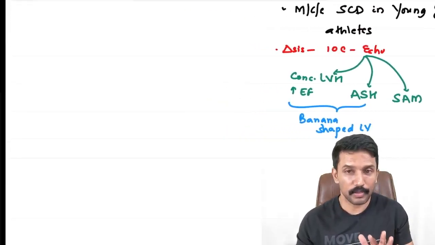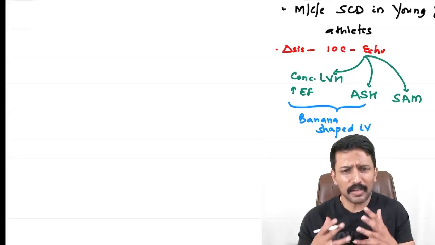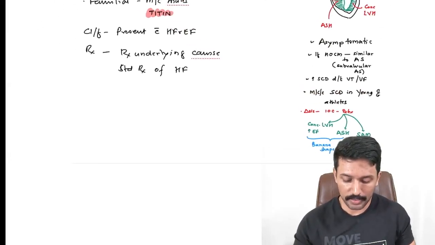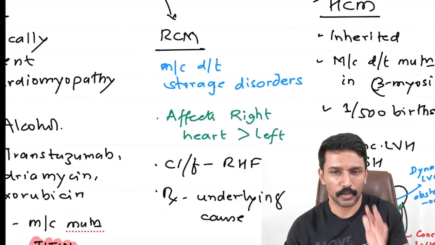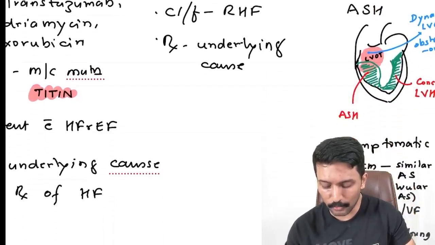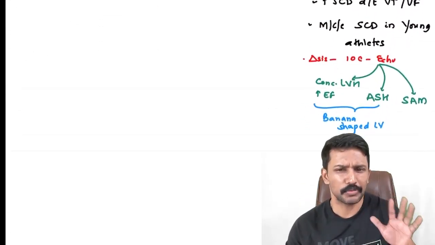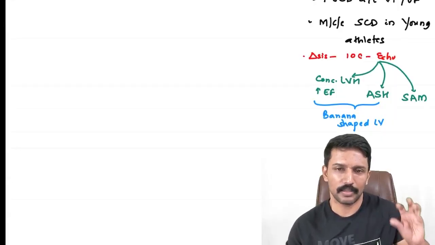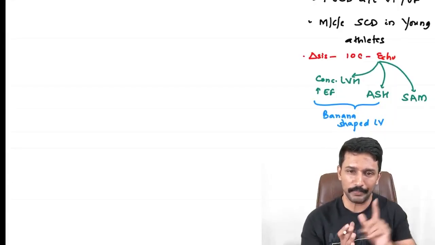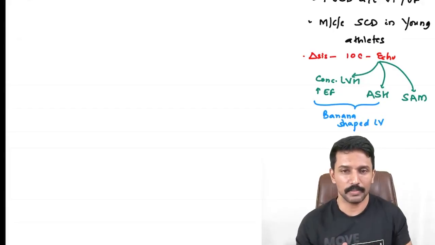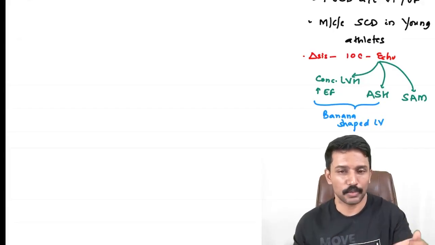Very, very important point, because umpteen number of times they are asking questions related to hypertrophic cardiomyopathy. Almost every alternate exam there is one question. What are the key points to remember? Echo findings, the single most important point: concentric LVH, high EF, asymmetric septal hypertrophy, systolic anterior motion, banana shaped LV. Last exam there was an image based question of a banana shaped LV, easy to recognize.